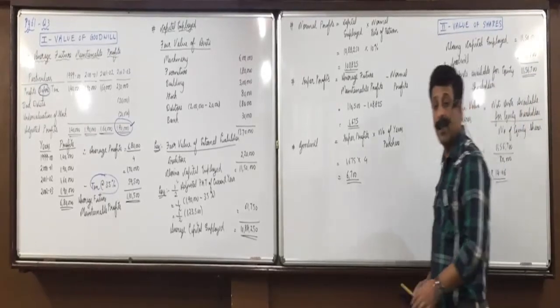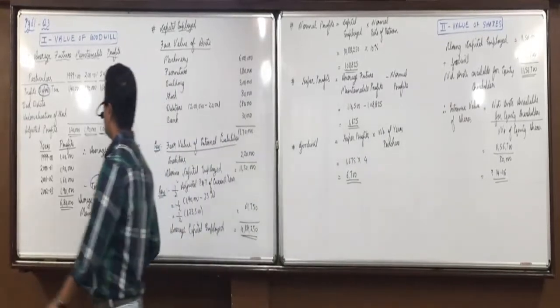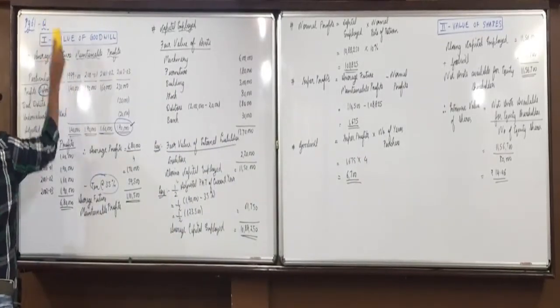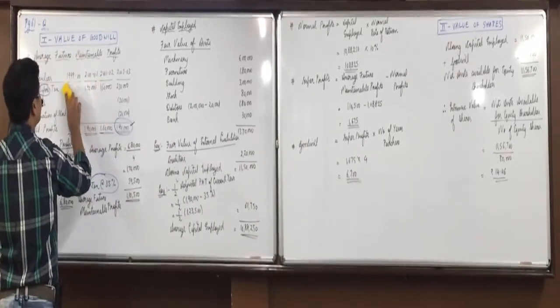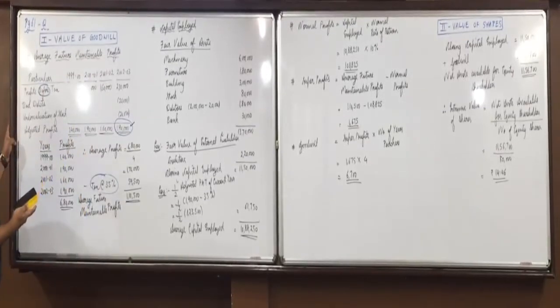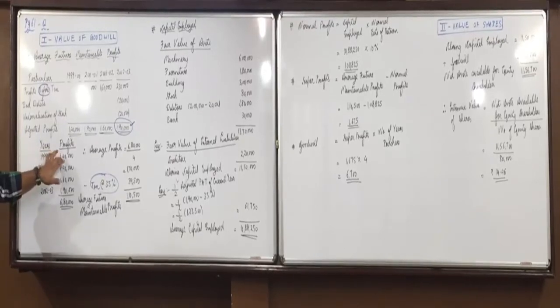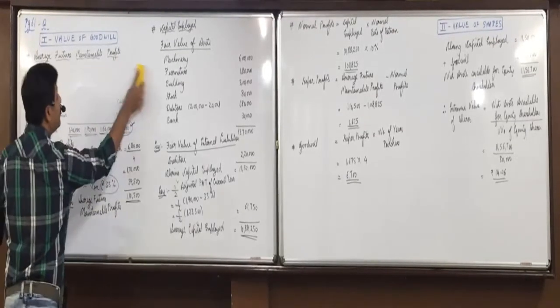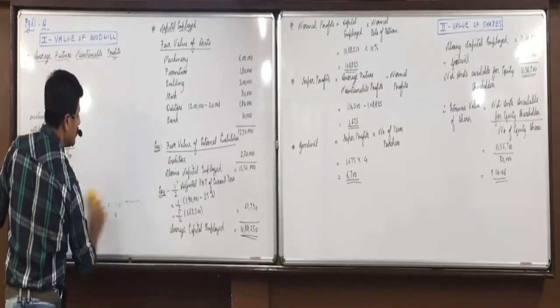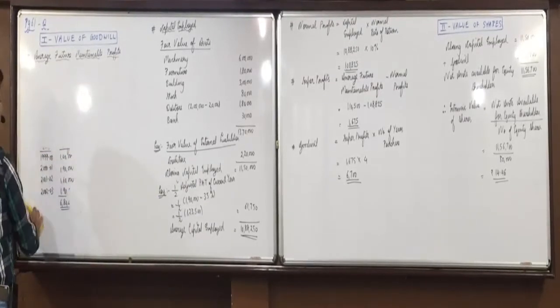First we will find average future maintainable profits. Adjusted profits are not there. Any adjustment in a specific year? Directly we have to start with years and profits. Is the trend visible? No. Trend is also not visible.